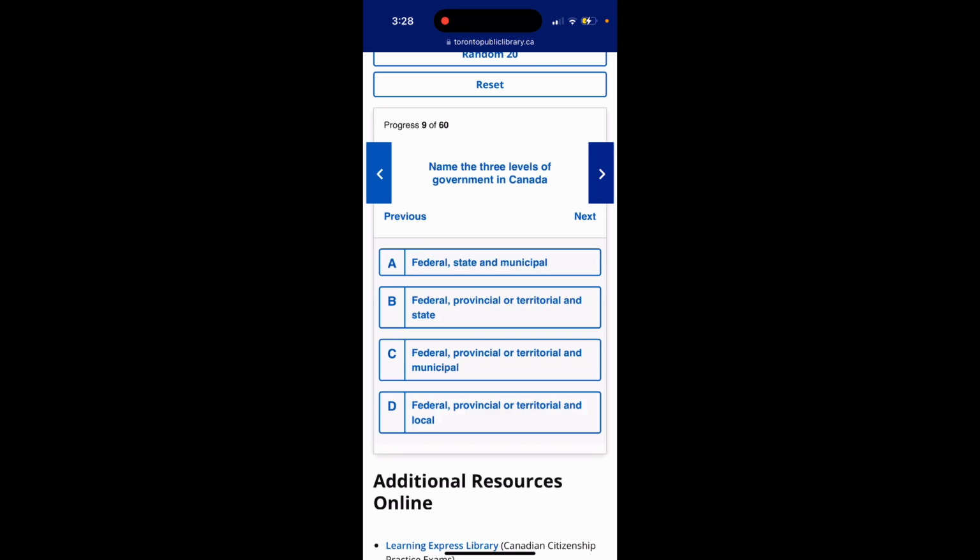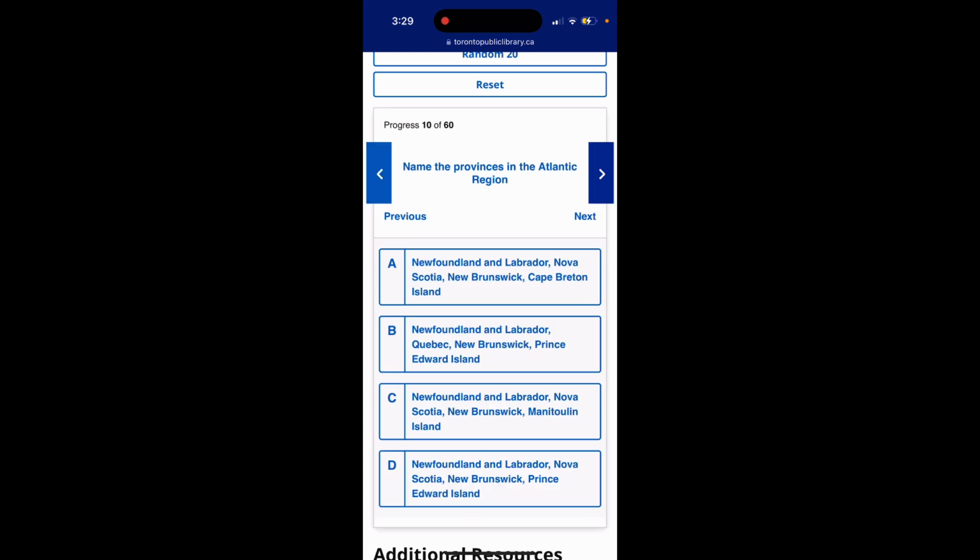Question 9. Name the 3 levels of government in Canada. Option A, federal, state, and municipal. Option B, federal, provincial or territorial, and state. Option C, federal, provincial or territorial, and municipal. Option D, federal, provincial or territorial, and local. The answer is option C, federal, provincial or territorial, and municipal.